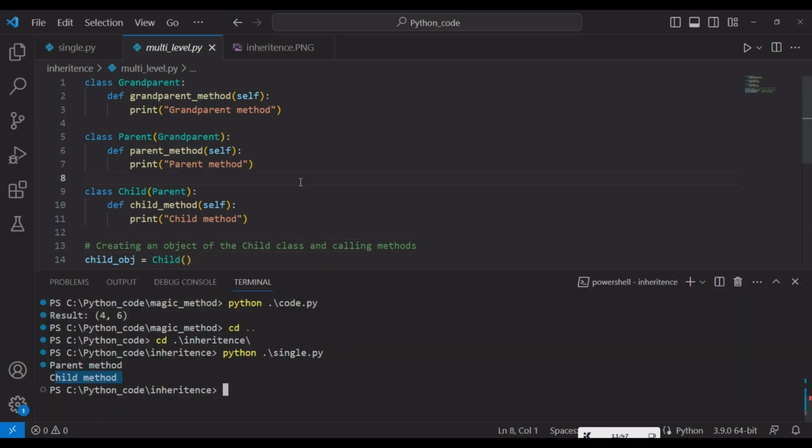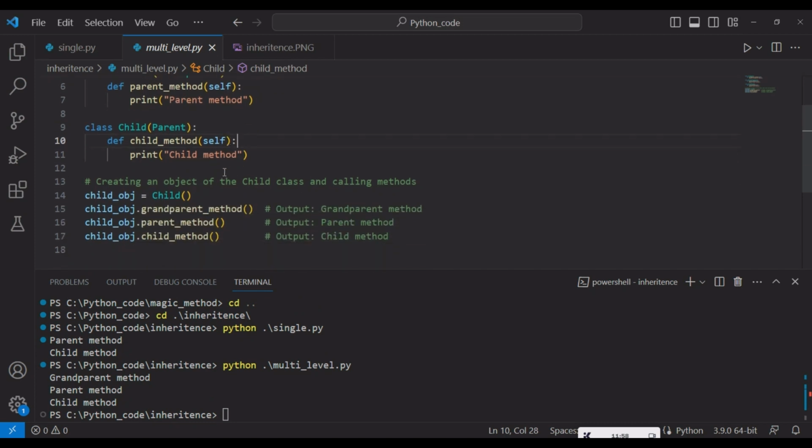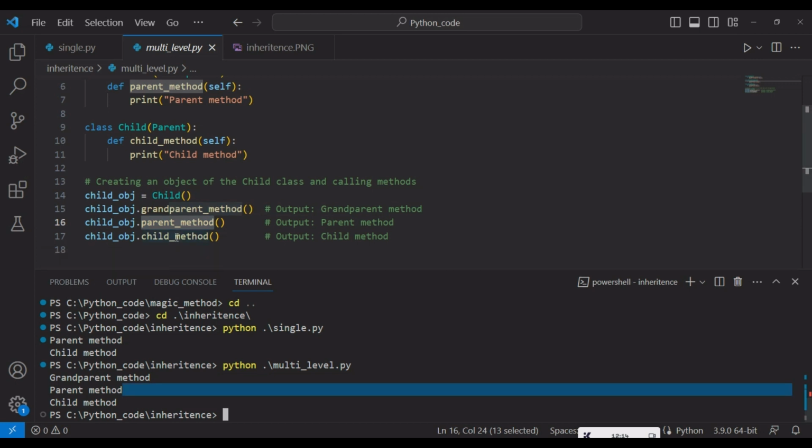We'll execute this program and see the output. I have called the grandparent method first, and it displayed grandparent method, and next I called the parent method and it displayed parent method. Next I called the child method, and it displayed child method.